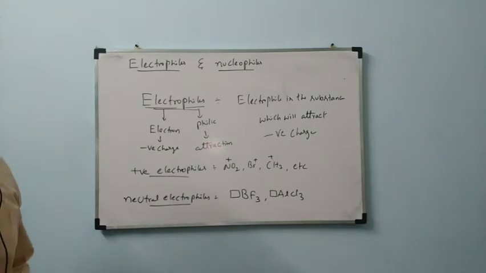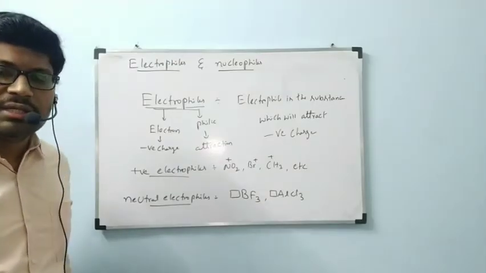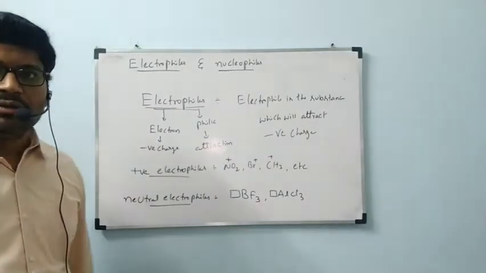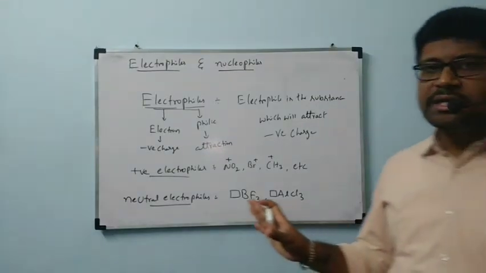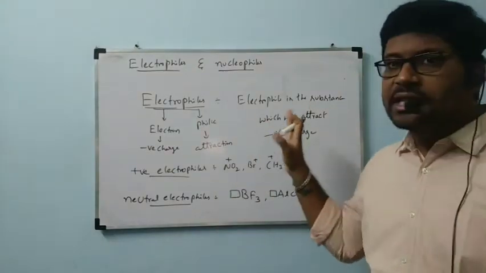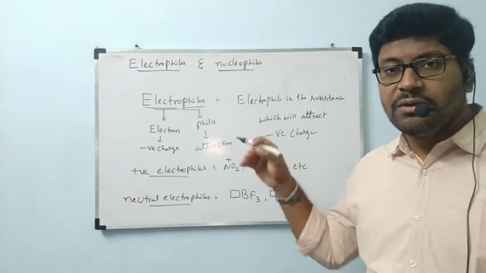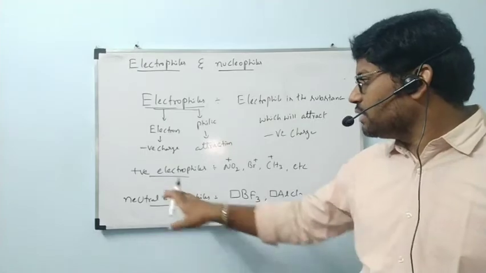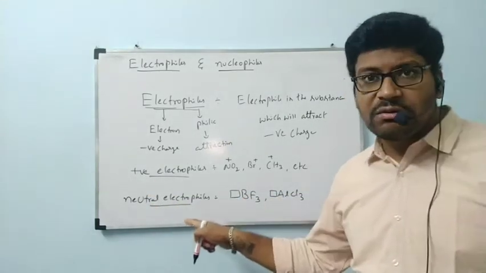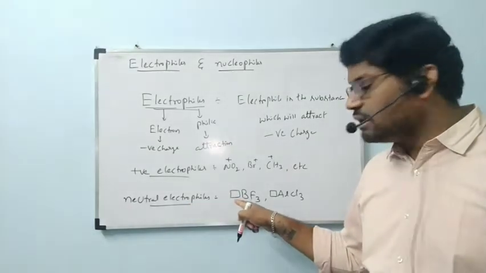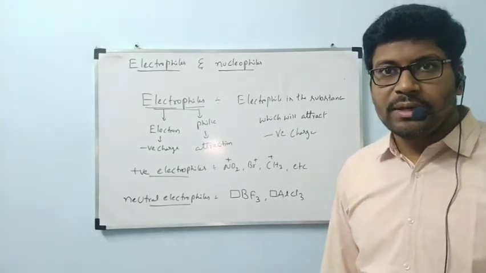Next we will see nucleophiles. Let us see the side heading, nucleophiles. Now, note down this first, all of you. Once again, I am recalling this. Electrophiles are the substances which will attract negative charge, whether they are positive electrophiles or neutral electrophiles. When they are neutral electrophiles, definitely they should carry an empty orbital, and into that empty orbital, electrons will be donated.